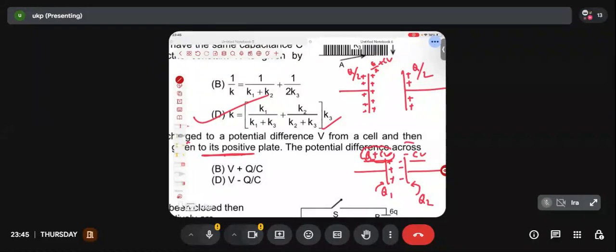Okay, friend? Two facing surfaces, the two surfaces which are facing each other, will always be having charges equal in magnitude and opposite in sign, right? So how much charge is supposed to be on this plate? Minus of this, so it will be minus Q by 2 minus CV. And if you are in doubt, sir, is the total charge in this plate minus CV? Add and see. Inner surface has minus Q by 2 minus CV, outer surface has plus Q by 2, so total charge is minus CV. So I am doing it on the right path now.